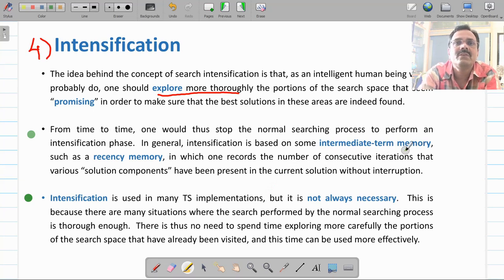I will give you a very good example of this. Suppose I have lost my car key. I have parked my car in the parking. I came to my office, and when I reached my chair, I found that I don't have my car key. So I will have to go back and find out where I have kept my car key.